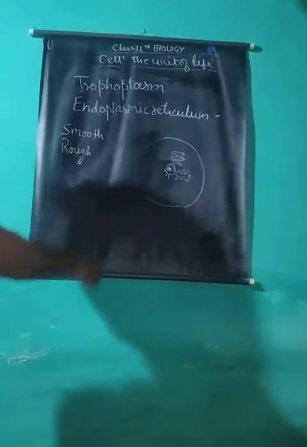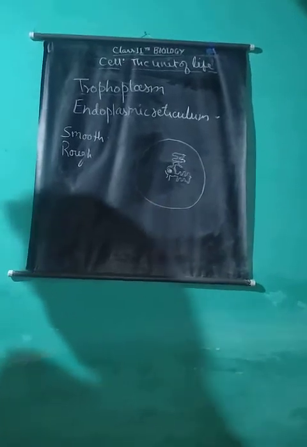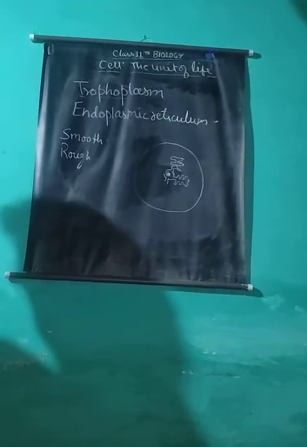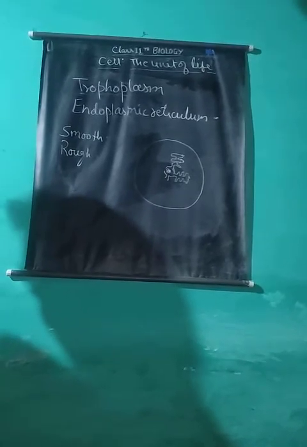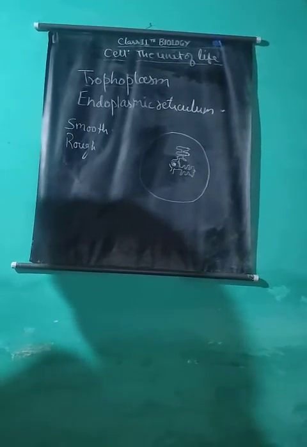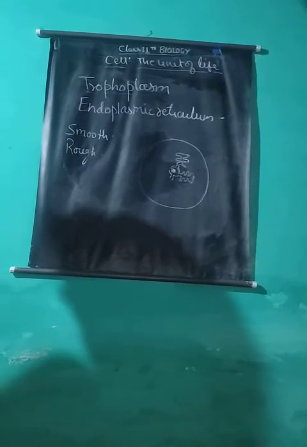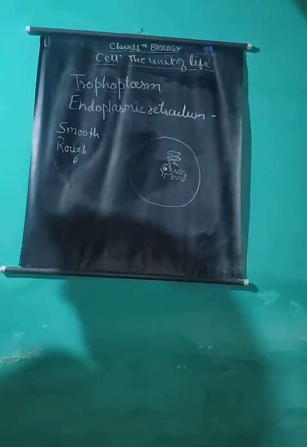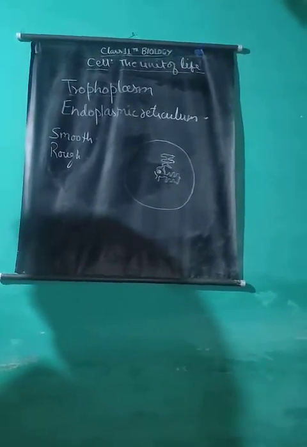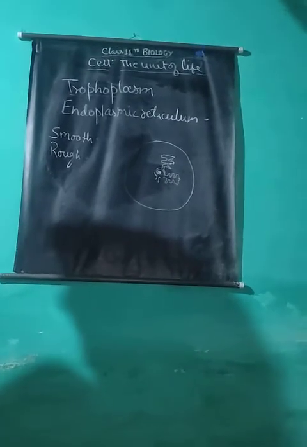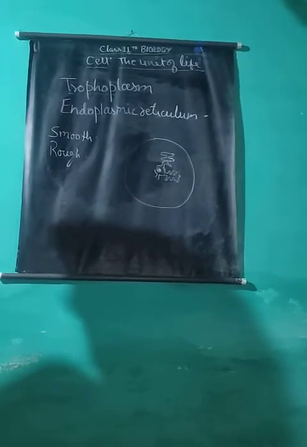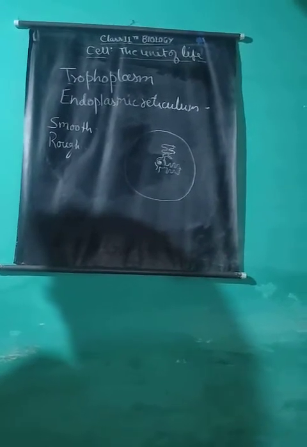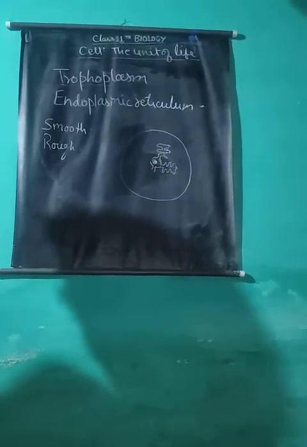Rough walled endoplasmic reticulum or granular endoplasmic reticulum possesses a rough wall because of the presence of ribosomes attached to the membrane. Granular ER is found in those cells which are actively involved in protein synthesis, for example, pancreatic cells, plasma cells, goblet cells, and liver cells.